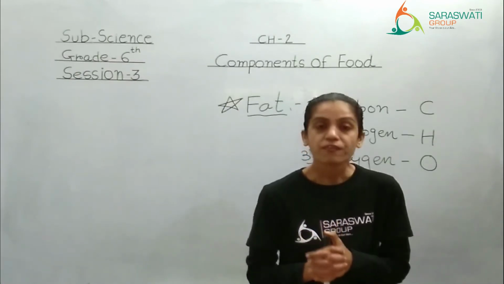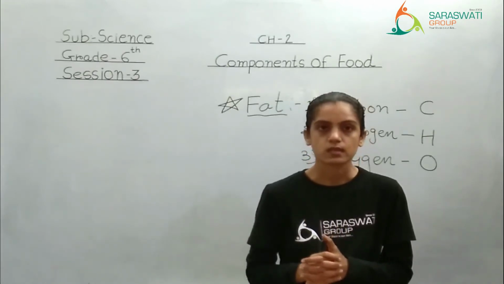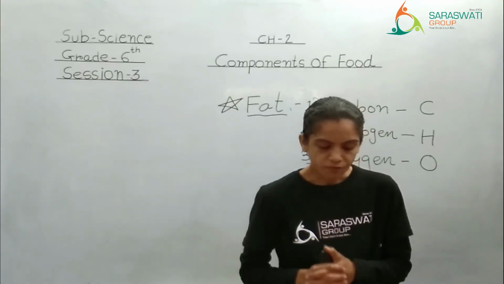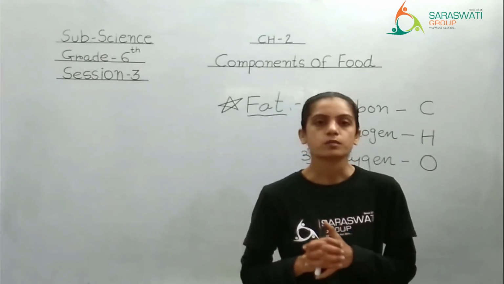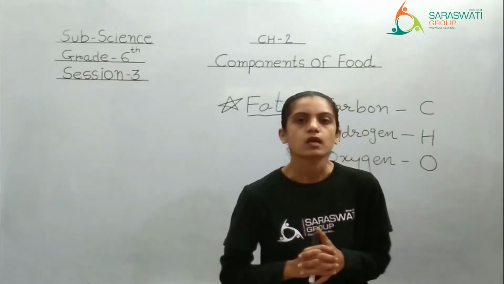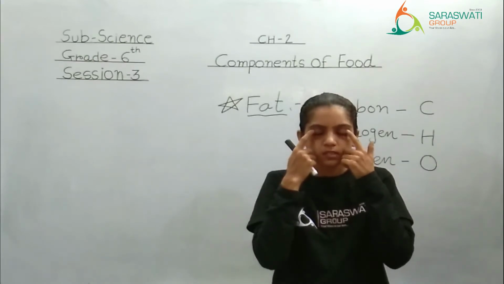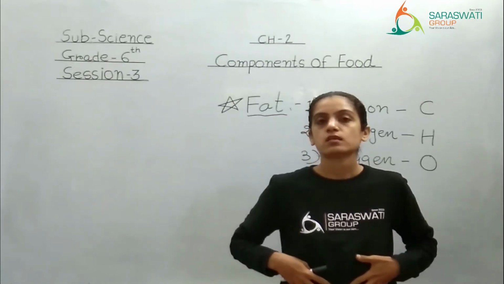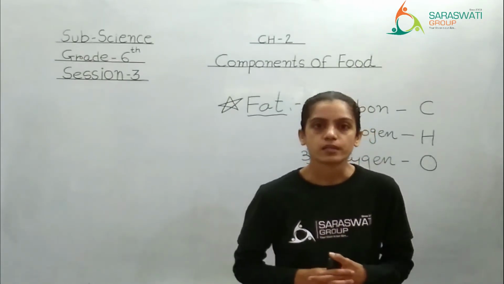See, fatty tissue around certain organs such as eyes and kidneys offers protection to these organs by acting as a shock absorber, right? Fat tissue over here, this one, and the tissue which is present near the kidneys, is also considered as fat tissue.